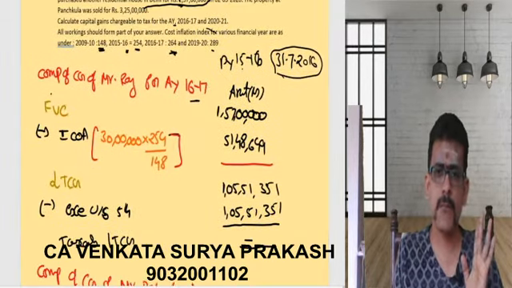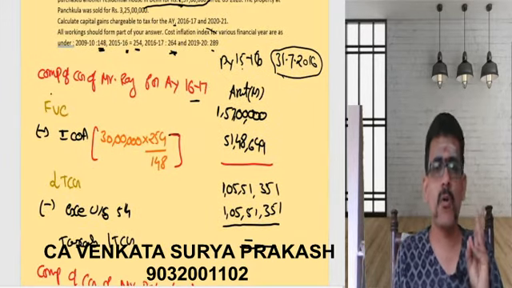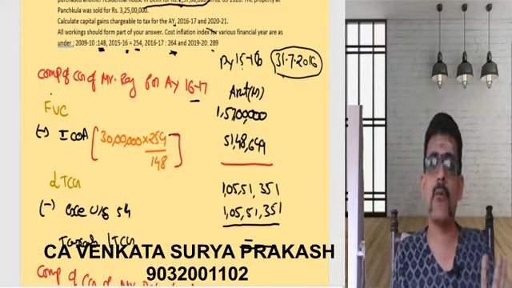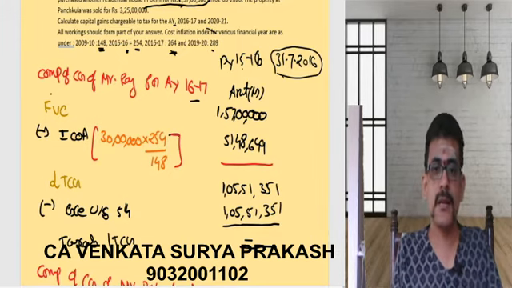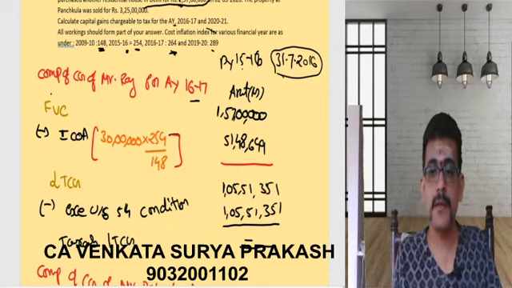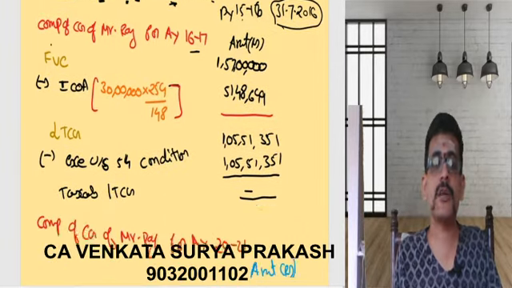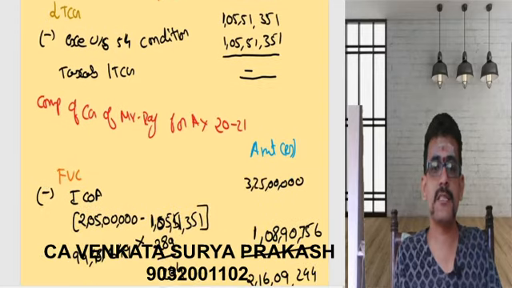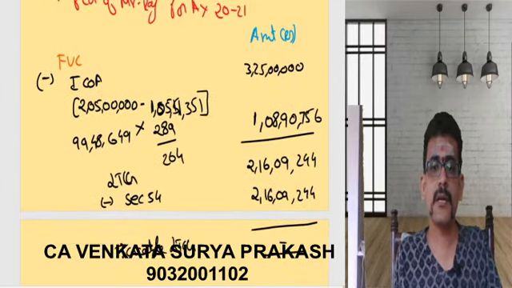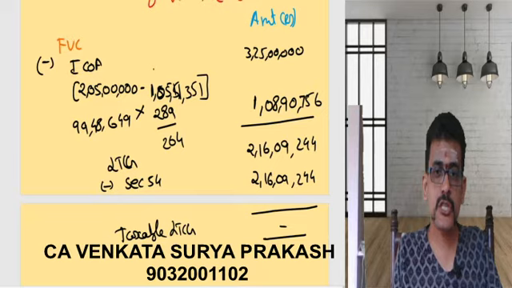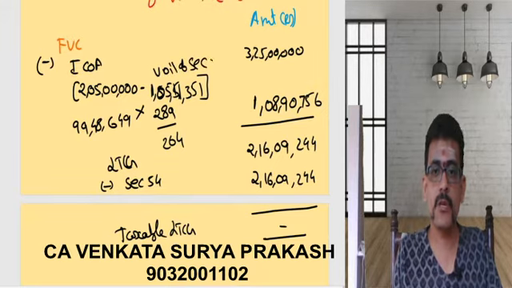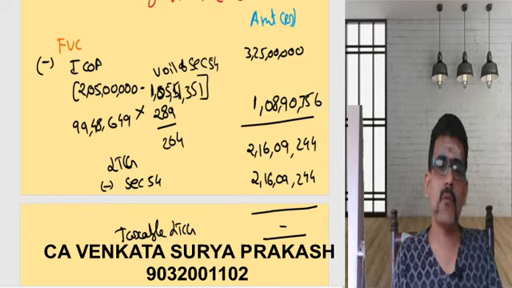That is the end of problem number 2. But I want you to write with the notes. I want you to clearly mention the notes: conditions for claiming section 54, and violation of section 54. You need to mention this as a working note. You need to mention clearly that violation of section 54 means the lock-in period is violated, and whatever capital gains were exempted earlier will become taxable.